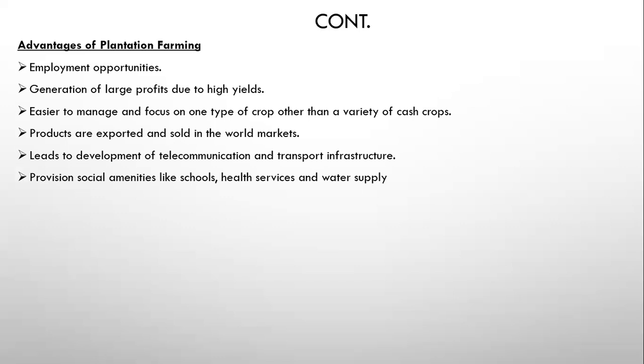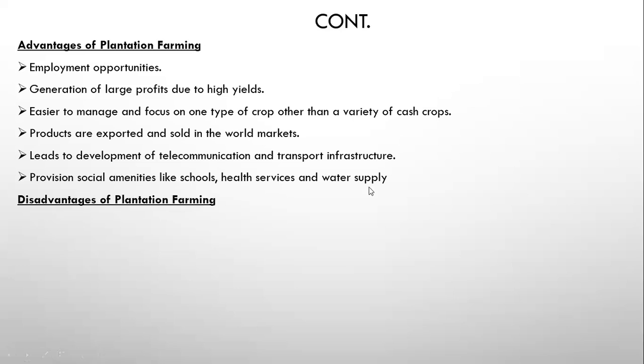The other advantage is that it also provides social amenities like schools, health services, and water supply. Remember, we said workers live on plantations, meaning that those workers living on the same plantations need schools, health services, and water supply. So because you have plantations, all these services are going to be provided.